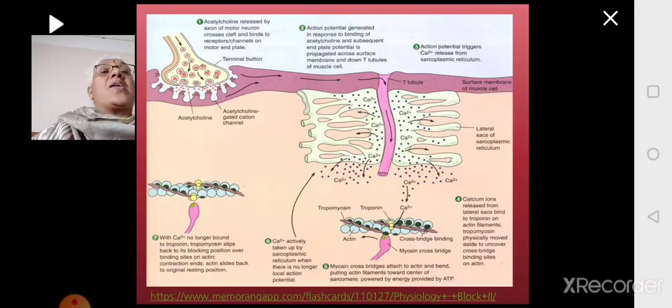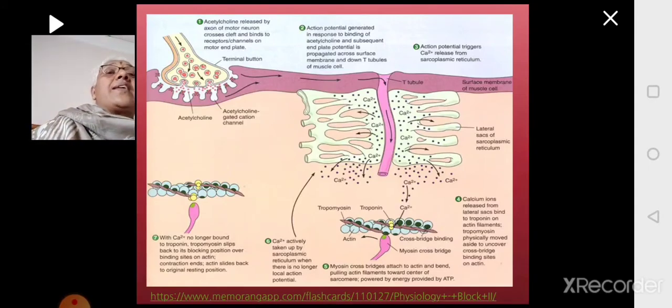Once the calcium ions are released, they will be picked up by the muscle. In the muscle there are the myofilaments, which we have already studied. We have studied the actin. In the actin, there are two regulatory proteins, tropomyosin and troponin. Troponin has three subunits: troponin I, troponin C, and troponin T. I is for actin, C is for calcium, and T is for tropomyosin.